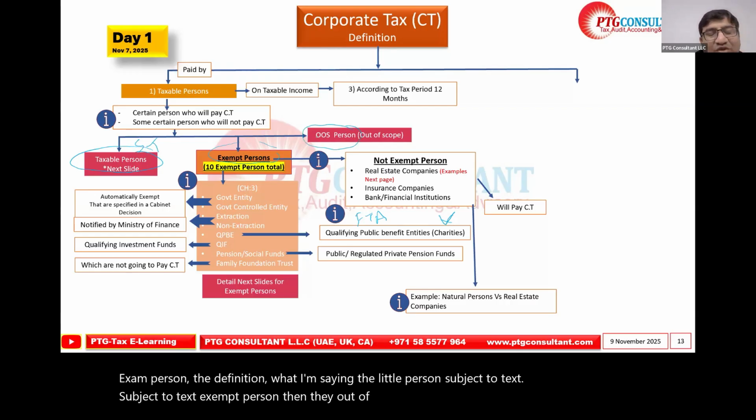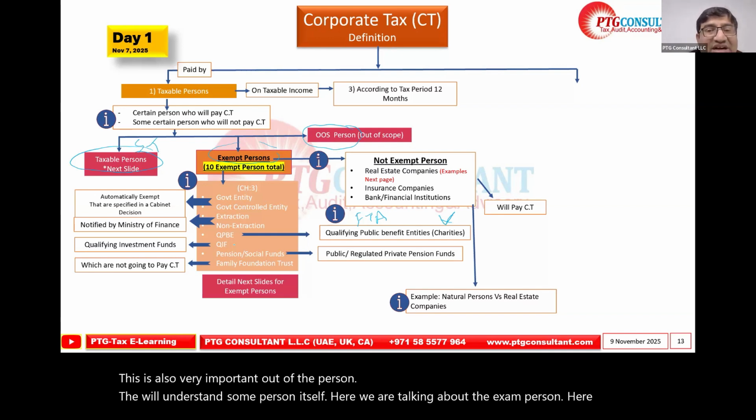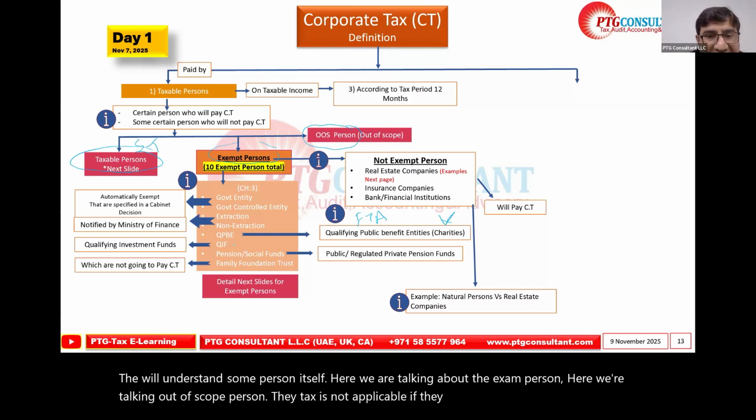The out of scope person is also very important. Here we are talking about the exempt person, and here we are talking about the out of scope person, where tax is not applicable if they are within the same criteria.